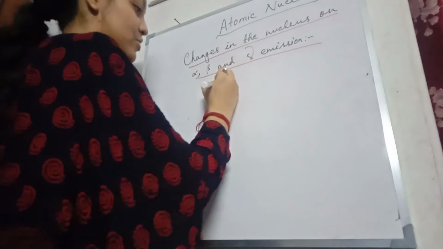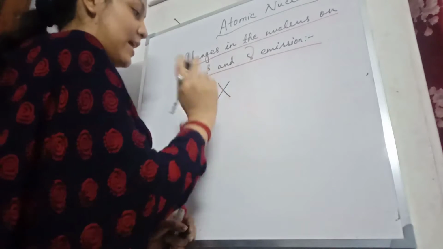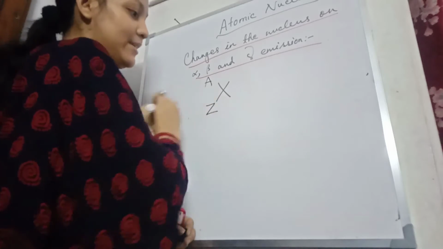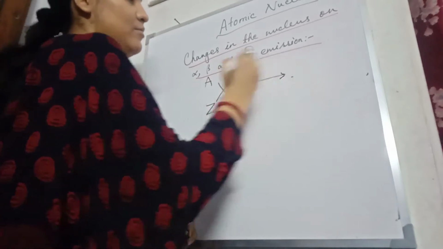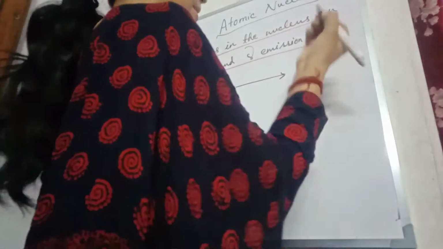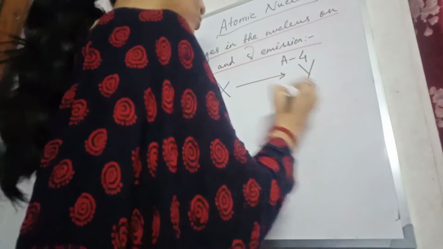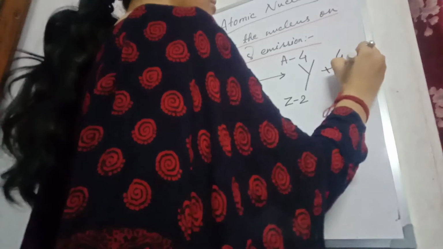Let's write the general equation. Suppose X is the initial atom with mass number A, atomic number Z, will undergo alpha emission. It will give a new element Y. Mass number reduced by 4, so A minus 4, and atomic number reduced by 2, plus 4 He 2. This is the alpha particle.